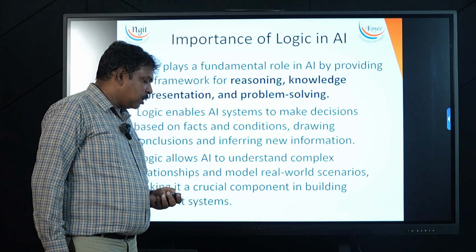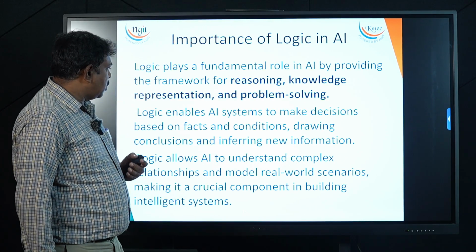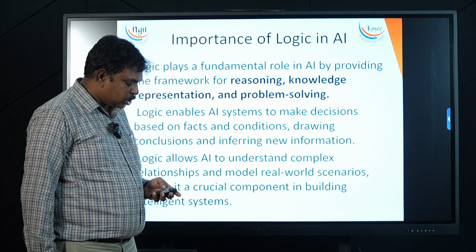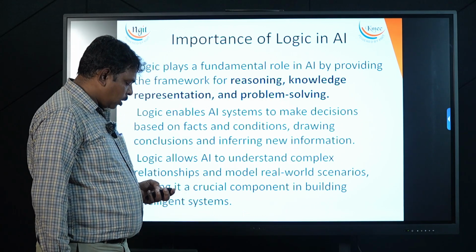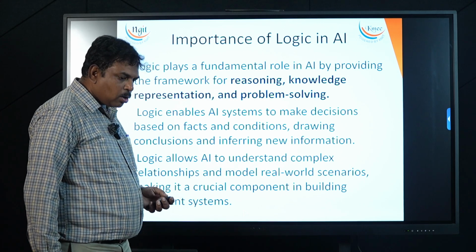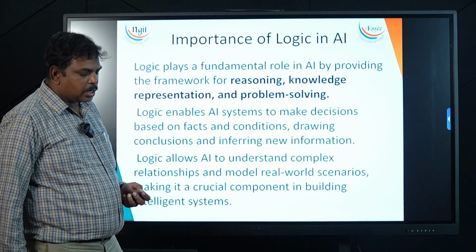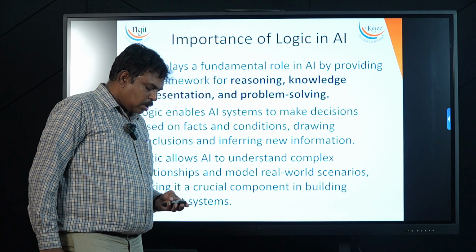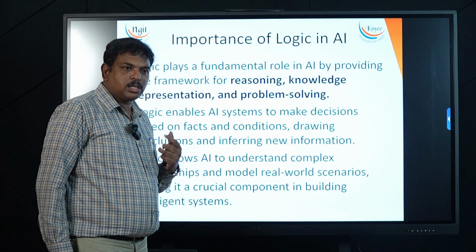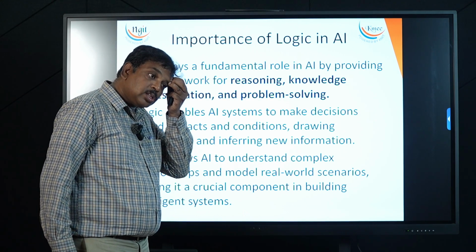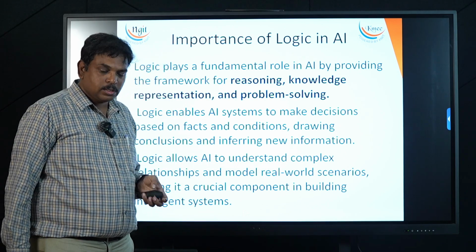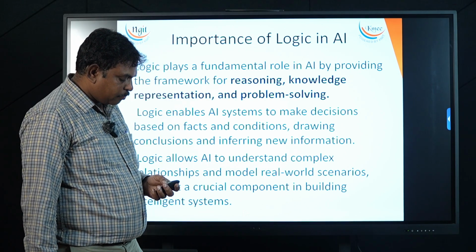So there are many problems that require application of logic. Basically, logic is the study of principles of reasoning; it distinguishes correct reasoning from incorrect reasoning.